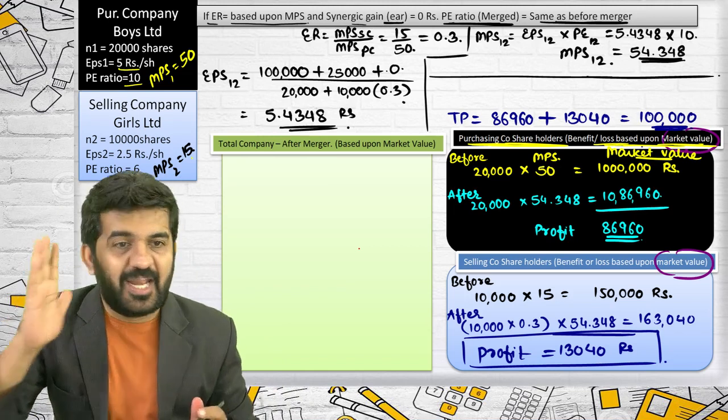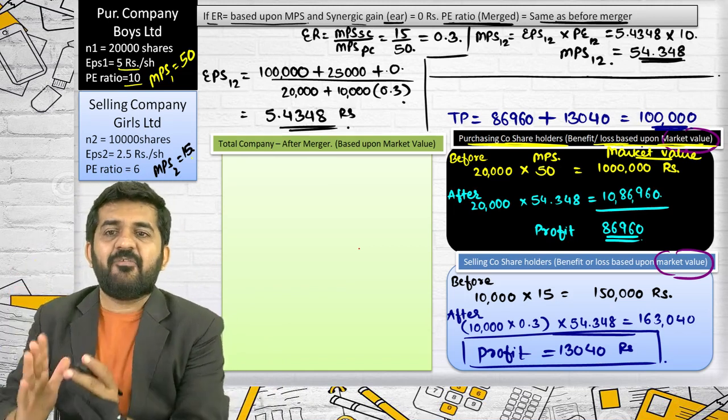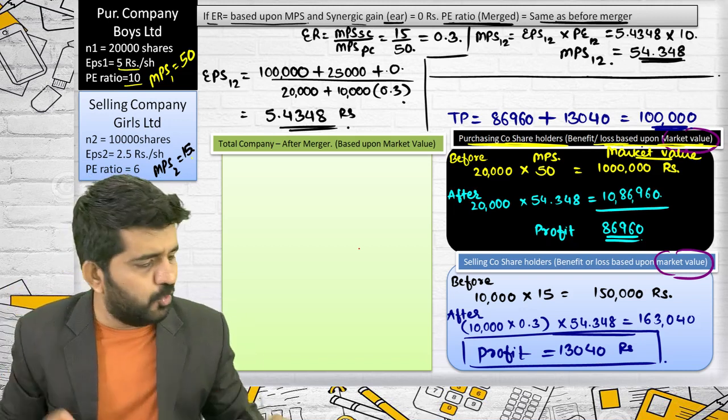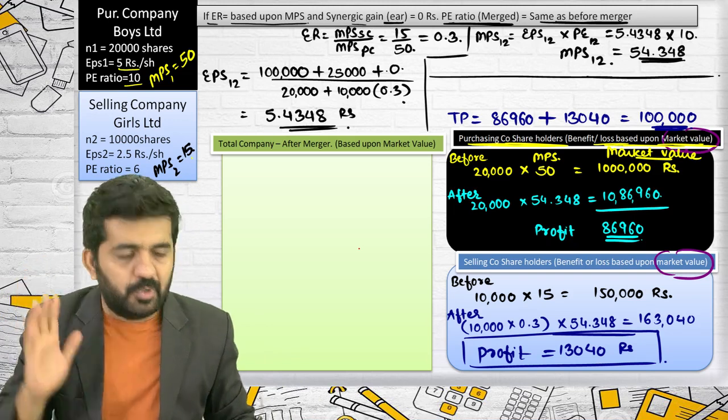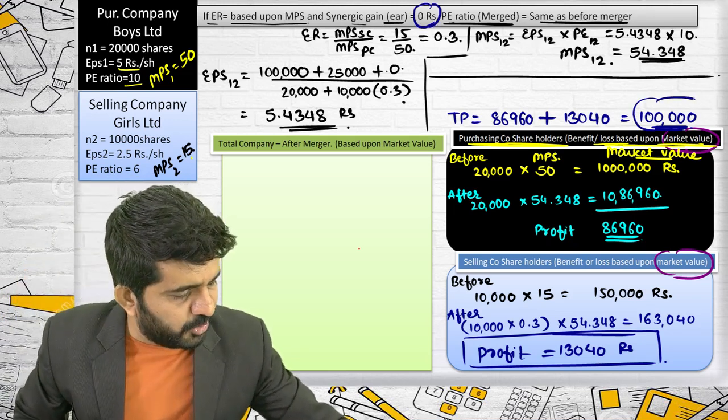Total profit is 1 lakh. Now my point is, in the previous question I explained that if the synergic gain is 0, total profit is 0. Here synergic gain is 0, still there is a total profit.